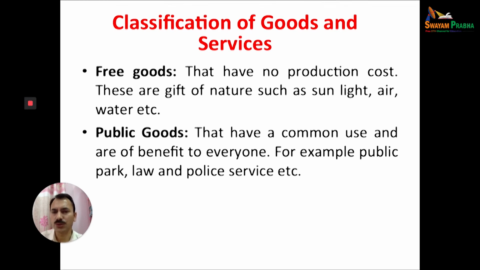For example, free goods have no production cost and are available free of cost to us. These are a gift of nature. We are not paying anything for these commodities. For example, the sun, we are using it free of cost. Air, we are not paying anything. And maybe water in the river. All these are known as free goods.